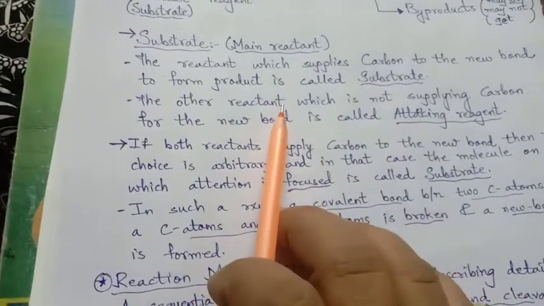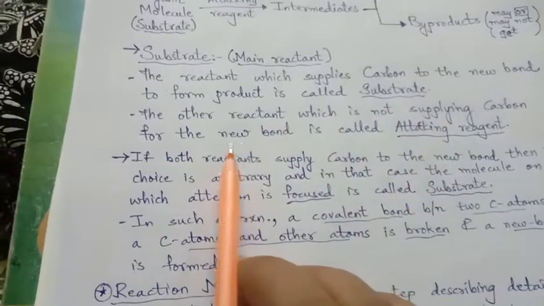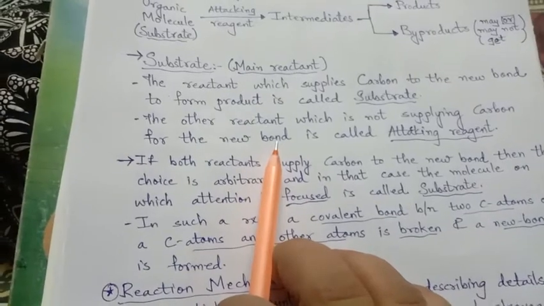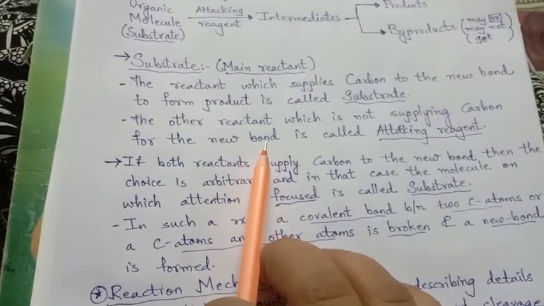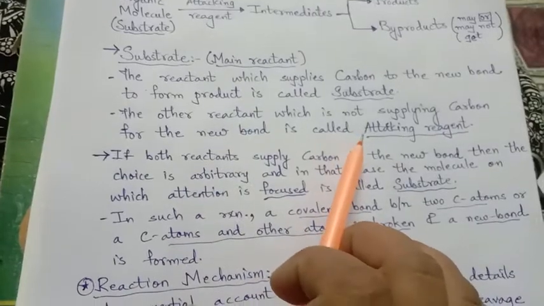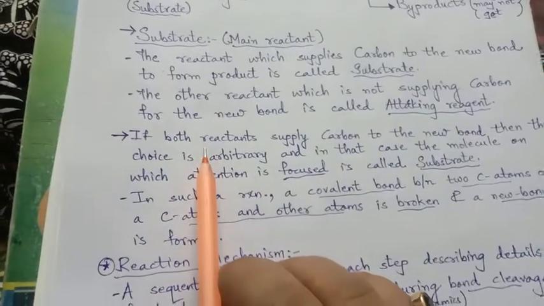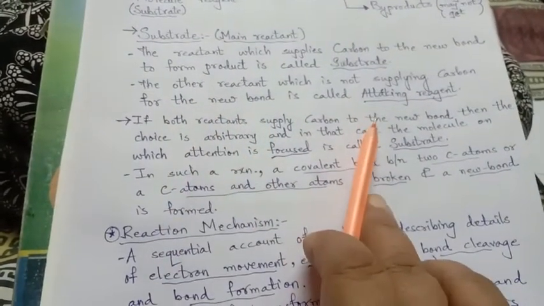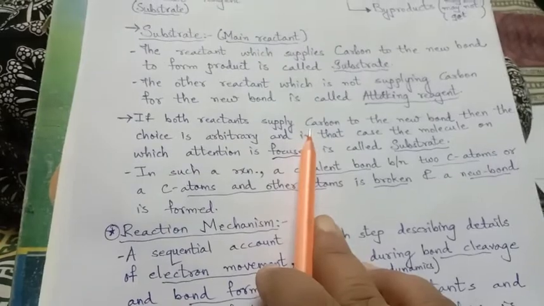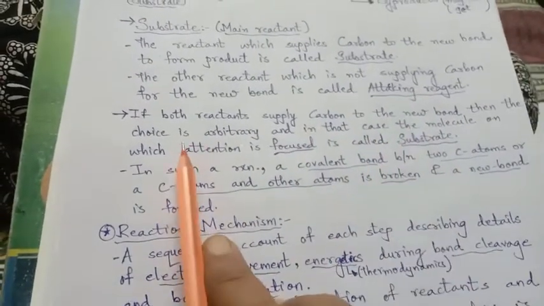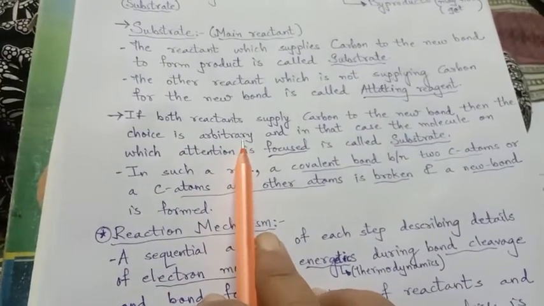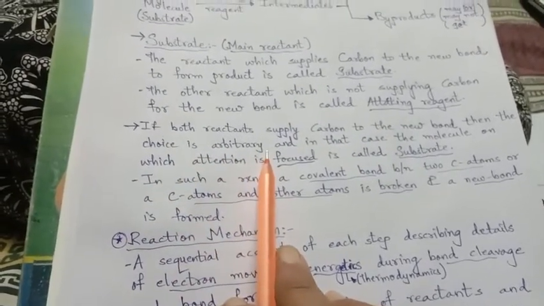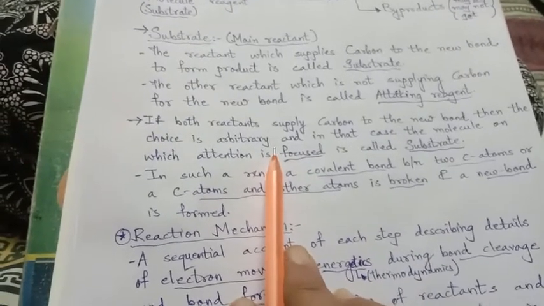And the other reactant which is not supplying carbon for the new bond, and it reacts with the other formed bond, is called attacking reagent. If both the reactants, that is the substrate and the attacking reagent, both supply carbon to the new bond, then the choice is arbitrary. Arbitrary means the choice will be of the person who is taking the reaction.